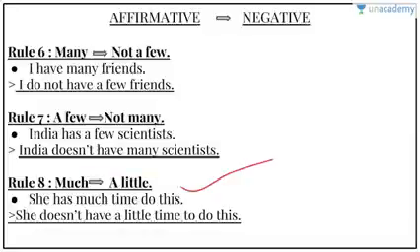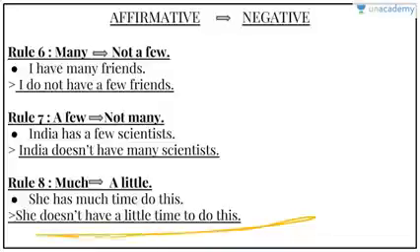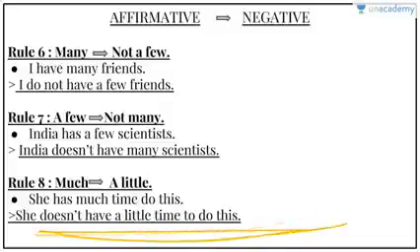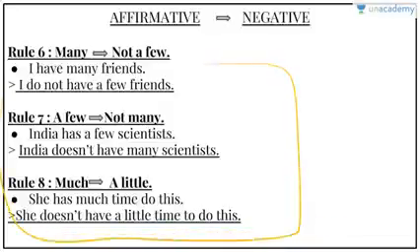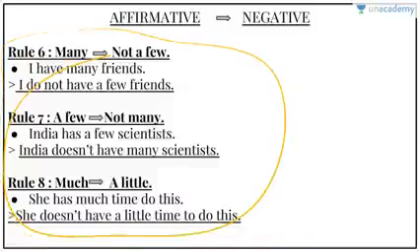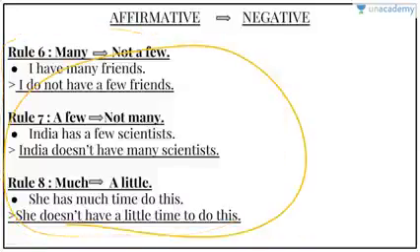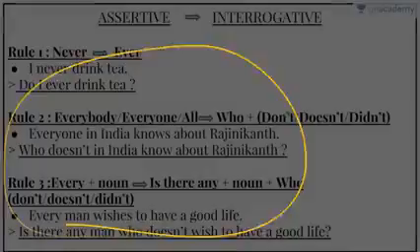Okay, we have to replace much with a little. How is it going to be used? She has much time to do this. She does not have a little time to do this. This tells us the same thing, but as you're observing in all these examples, we are just replacing words to make it negative, right? I hope it is clear enough.